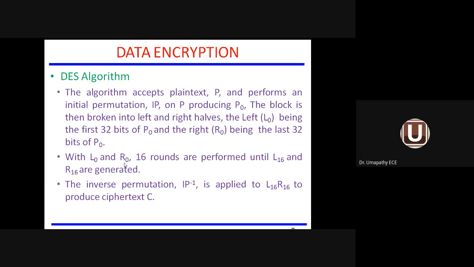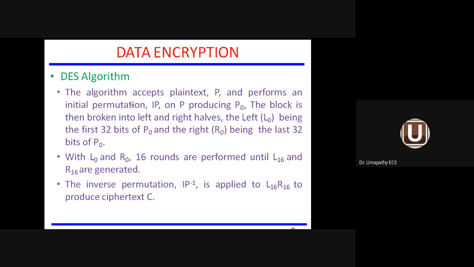And with L0 and R0, what do we mean by L0 and R0? The first time we are having L0 and R0. L0 means the first 32 bits, R0 means the next 32 bits. The total number of bits is 64. We are doing 16 rounds.